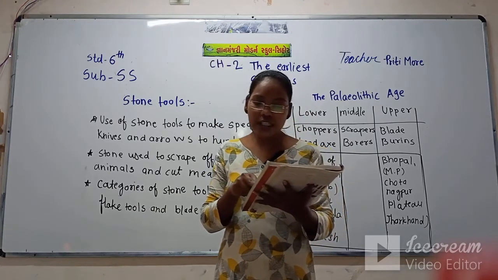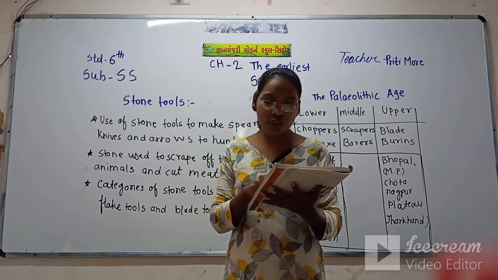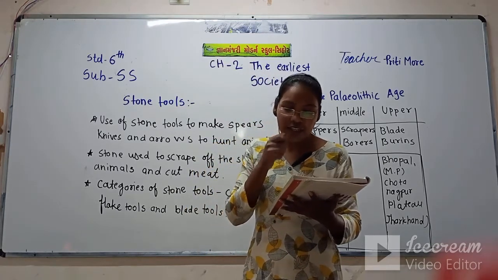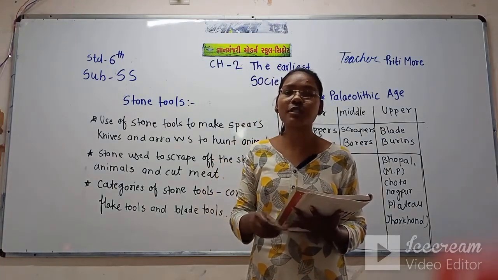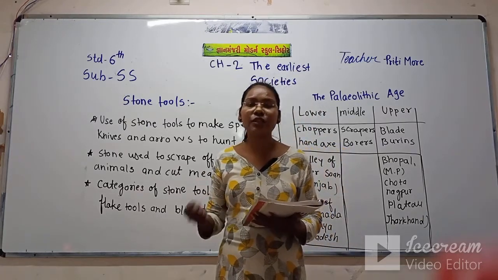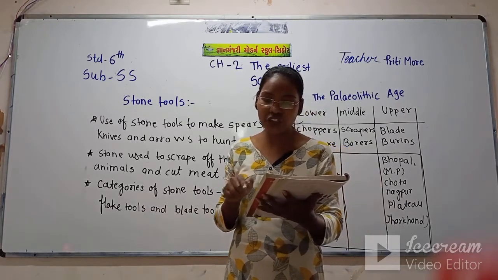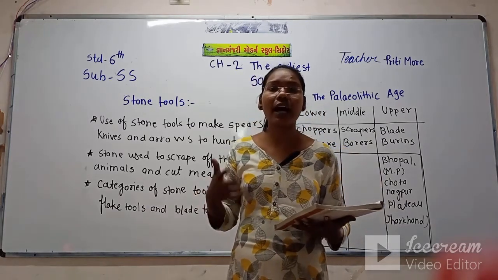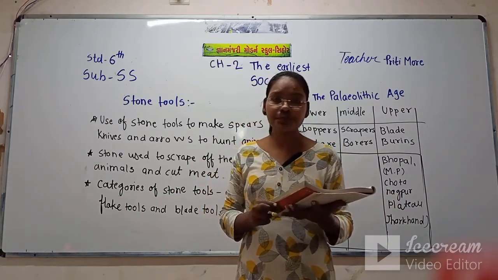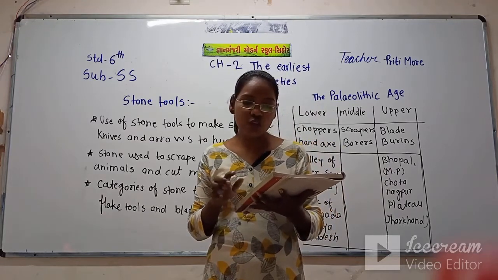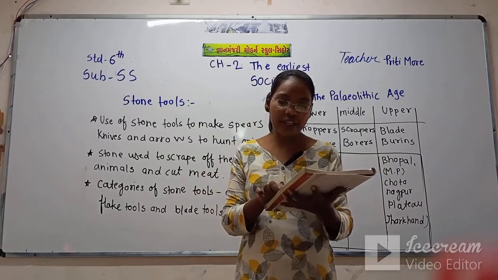In India, the oldest artifacts were found near the Shivalik range and the Son Valley in Punjab. That means the archaeologists found artifacts of the stone tools used by human beings in the ancient period near the Shivalik range and the Son Valley in Punjab.